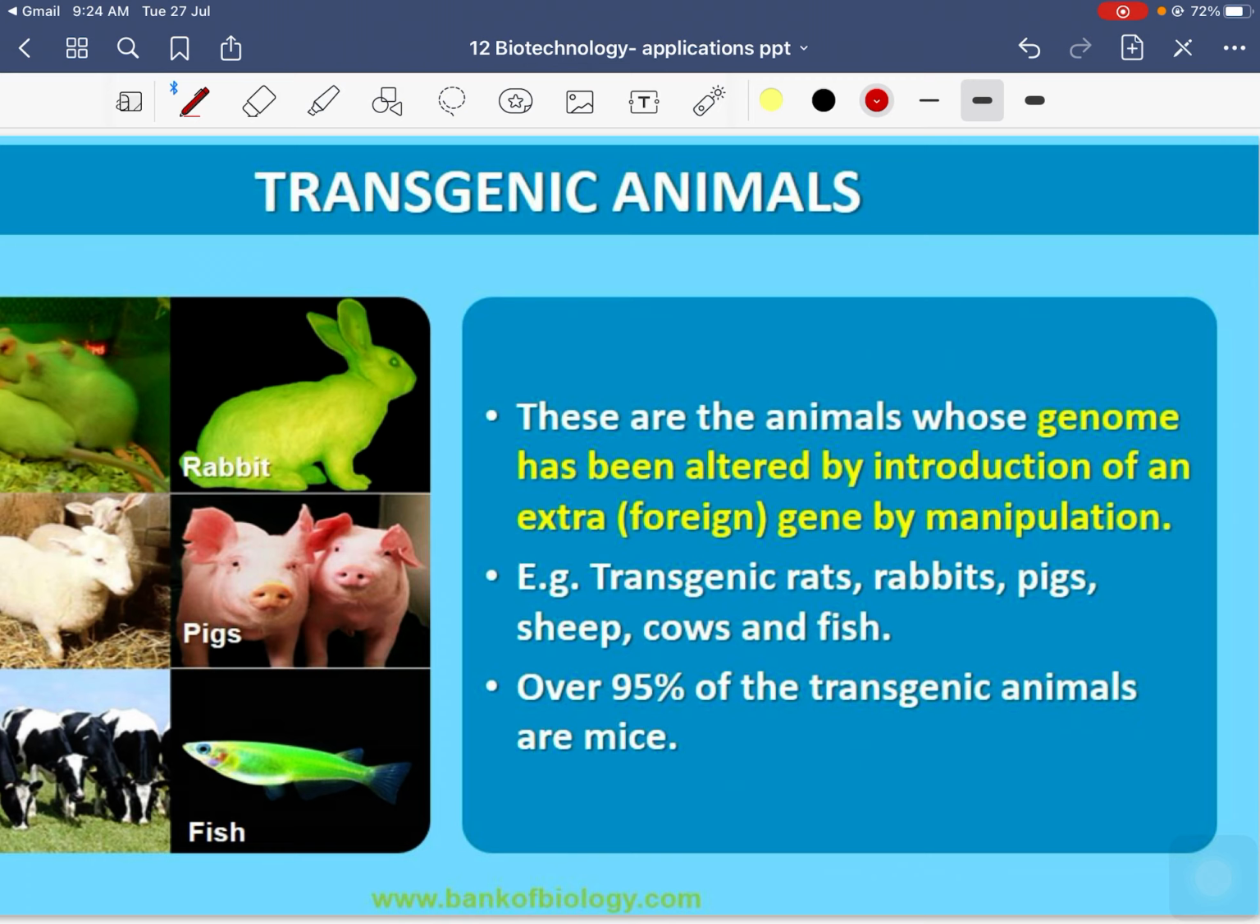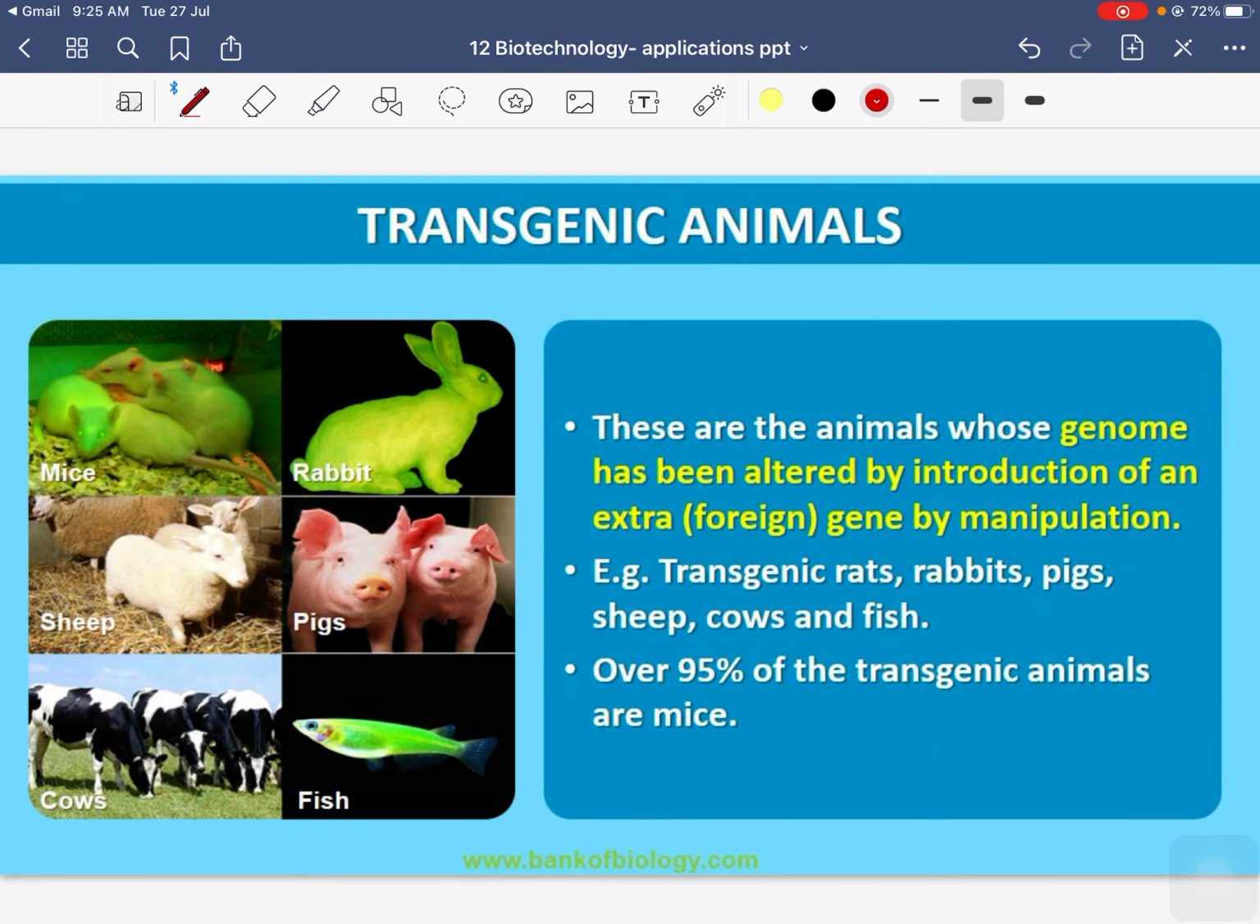From tomorrow we are going to start with the transgenic animals. We will discuss in our next lecture, as well as I will teach you some ethics which we follow in biology when we perform some experiment. So I will meet you in tomorrow's lecture with bioethics, transgenic animals and biopiracy.